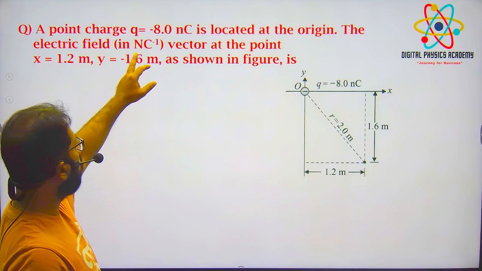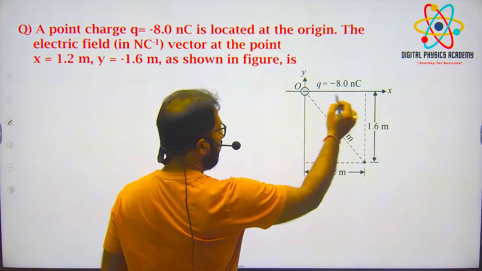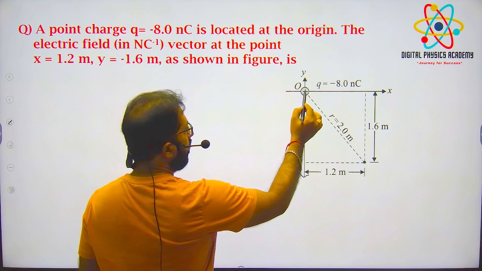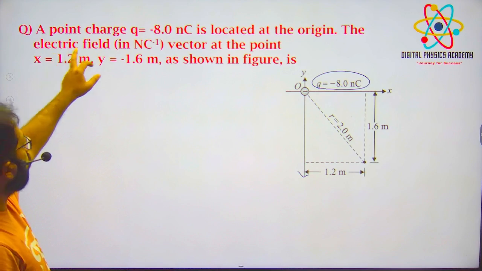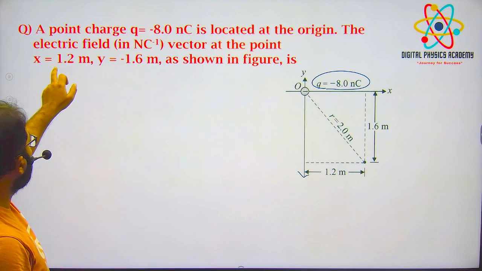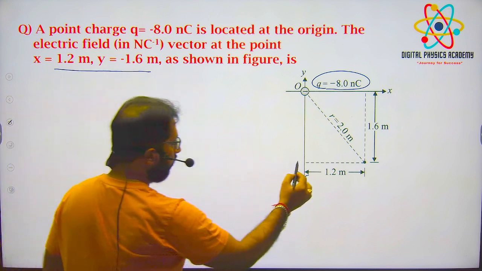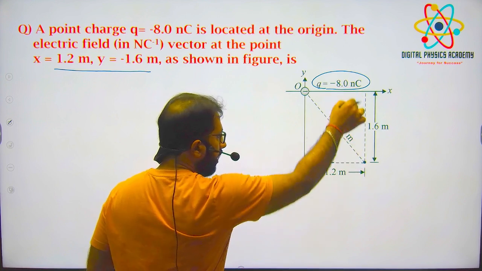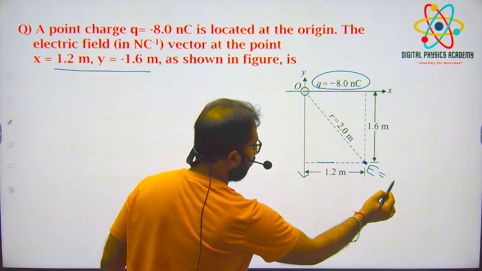Okay, first question. A point charge q equal to minus 8 nano coulomb is located at the origin. See, the x-axis, y-axis, positive y-axis, negative y-axis. So at the origin the charge is placed. How much? Minus 8 nano coulombs. The electric field vector at the point as shown in the figure is, see that is 1.2 meters on the positive x-axis, and on the negative y-axis it is minus 1.6 meters. I want to find the electric field intensity at this point.